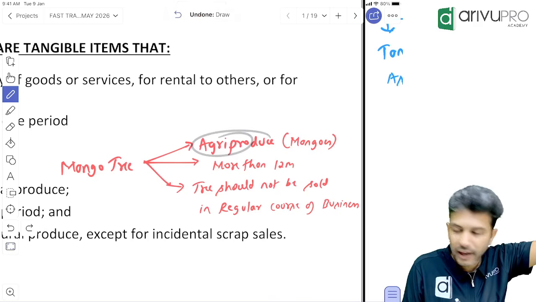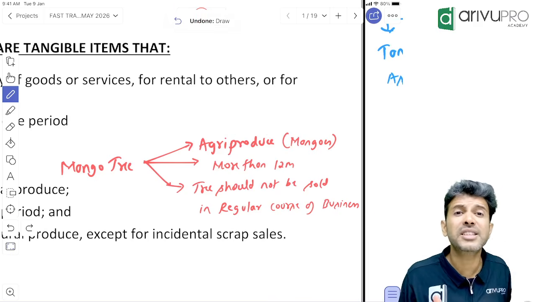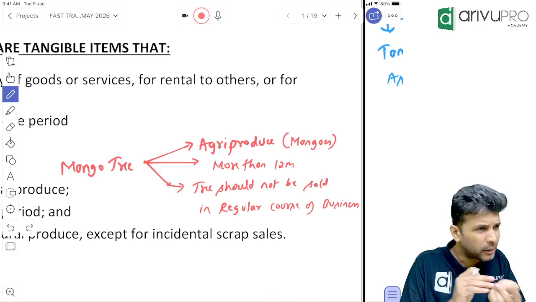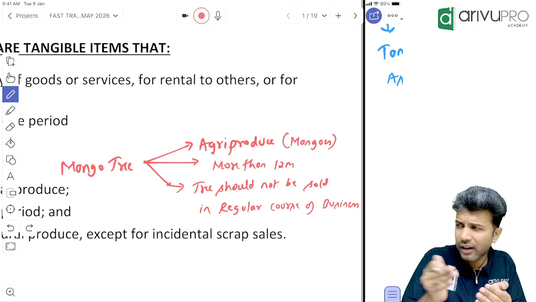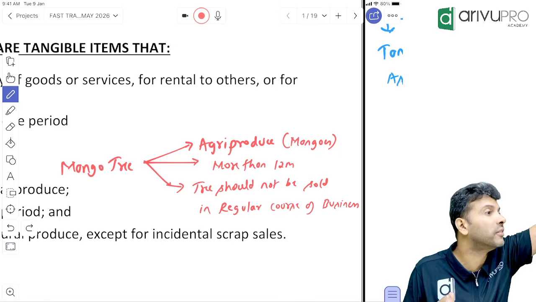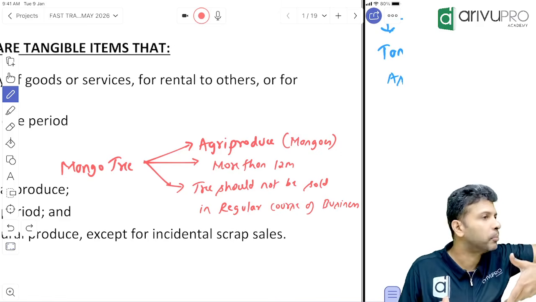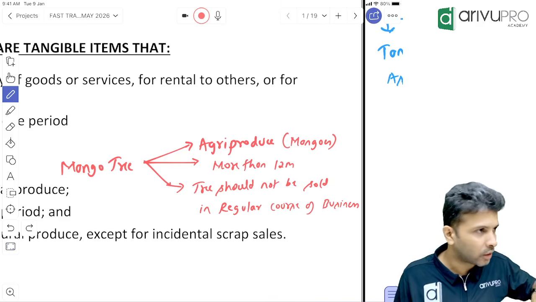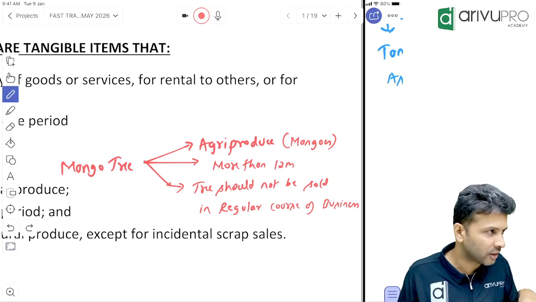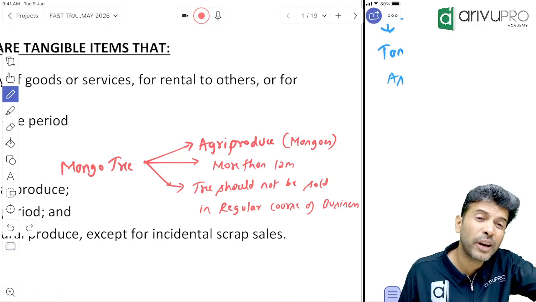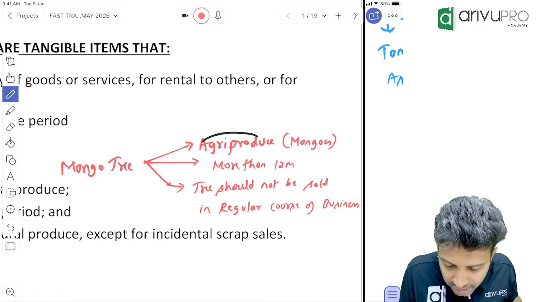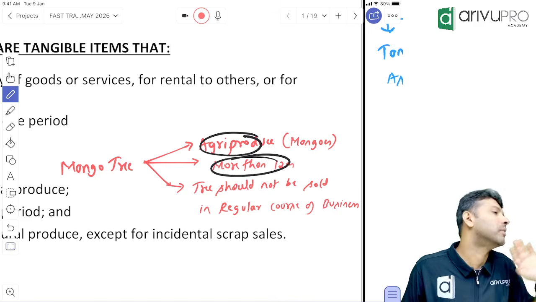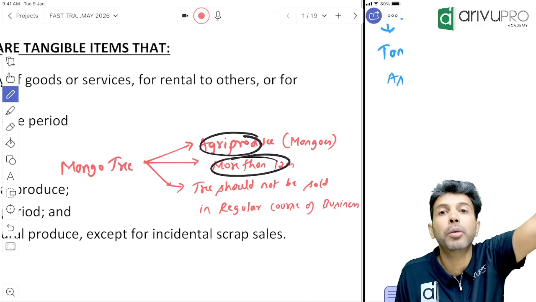For bearer plant, which standard is going to apply? IND AS 16, which means property, plant and equipment. PPE will be in our business for less than 1 year or more than 1 year? The same condition is pulled out here. If you want to call the mango tree property, plant and equipment and apply IND AS 16, you should get mangoes for more than 1 year, because PPE should last for more than 1 year.